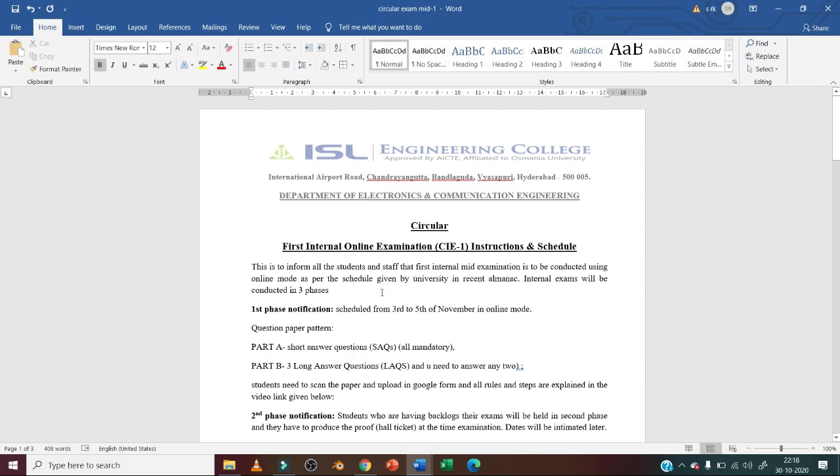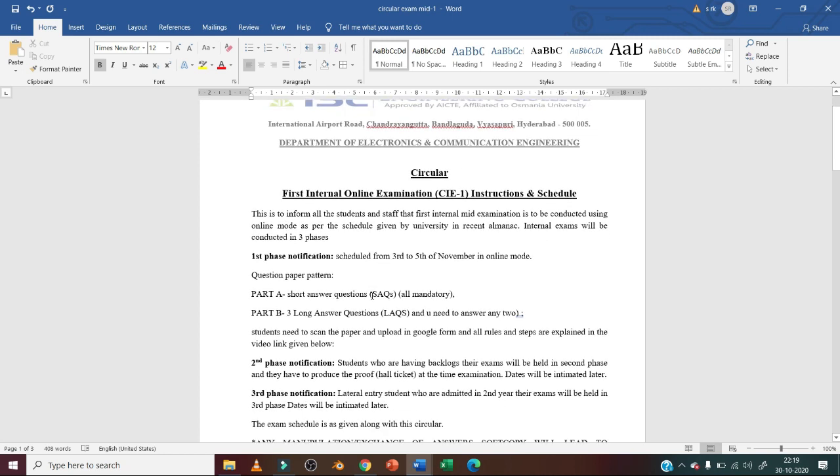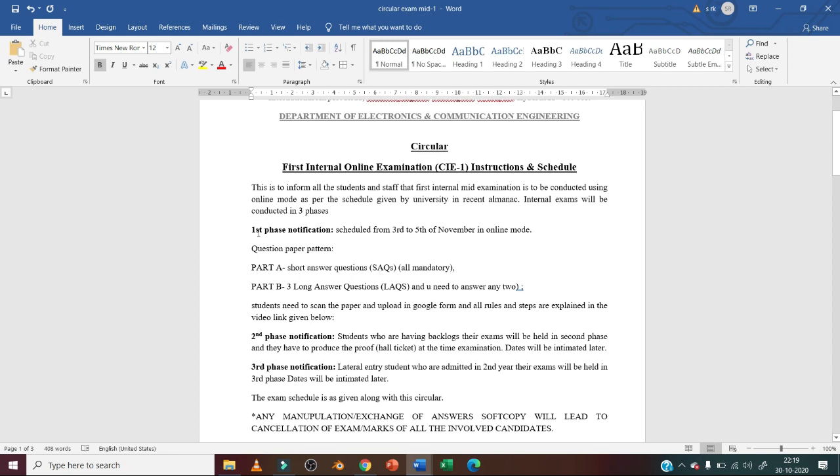In this session, we are going to discuss how to upload the question paper for mid-1 examination. Many students have doubts about how to do that without making mistakes in a shorter time. We will have a total of 90 minutes for the examination. As we know, we have 3 phases of examination. The first phase starts from the third.